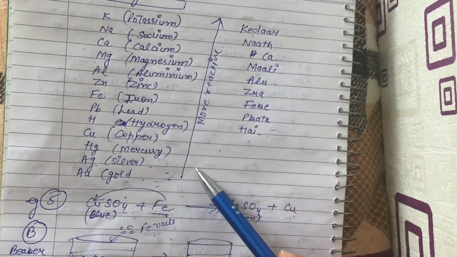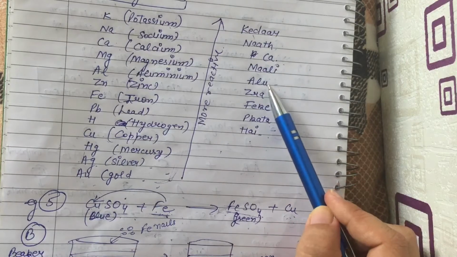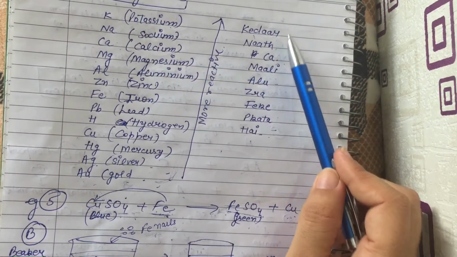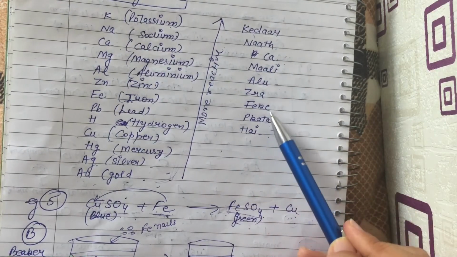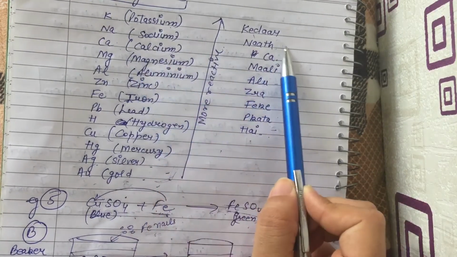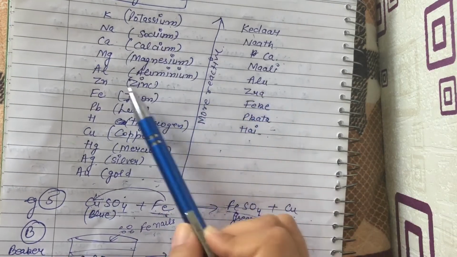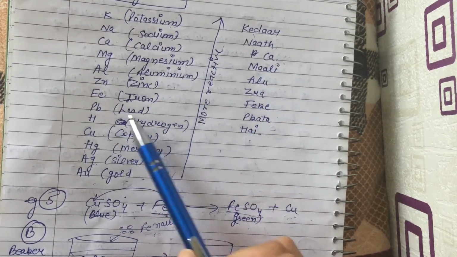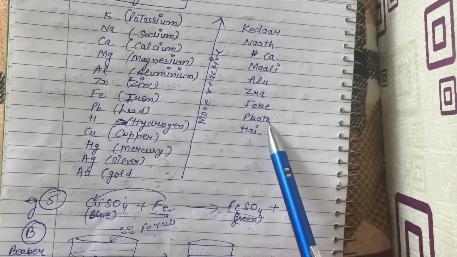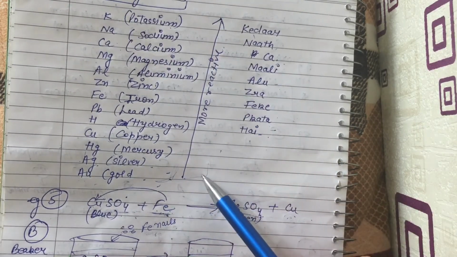How will we learn this series? With the help of this line: केदारनाथ का माली आलू जरा फीके पकाता है. What is this? केदारनाथ का माली आलू जरा फीके पकाता है. So K stands for Kedar, N Nath, CA Ka, MG Mali, AL Alu, ZN Zara, FE Fike, PB Pakata, H for है. केदारनाथ का माली आलू ज़रा फीके पकाता है. So in this way you will learn this reactivity series.